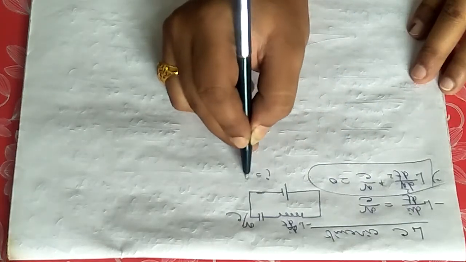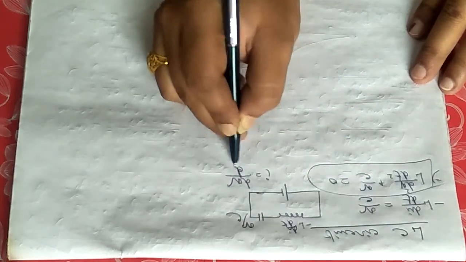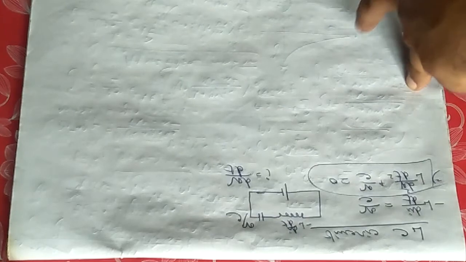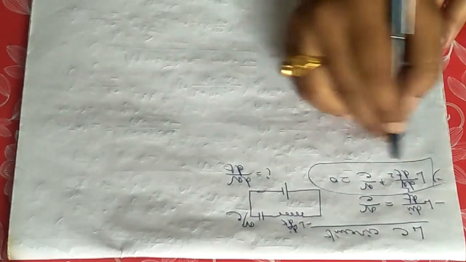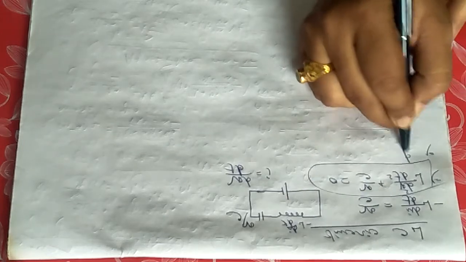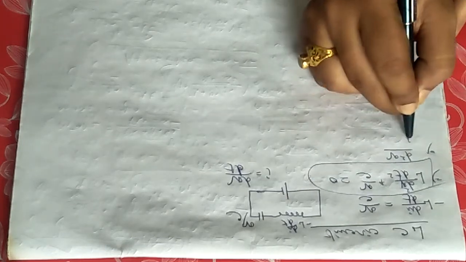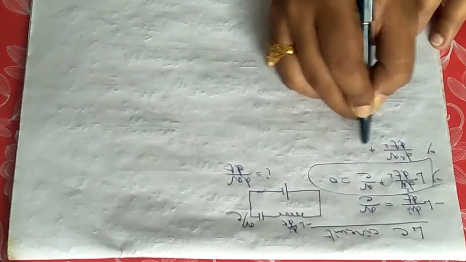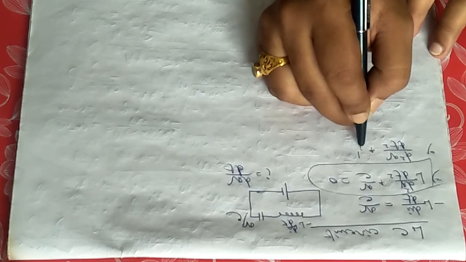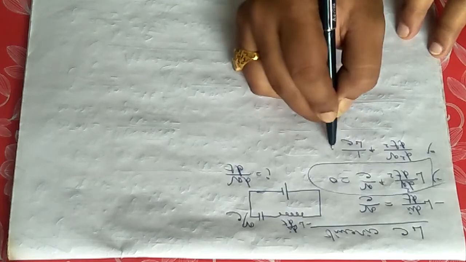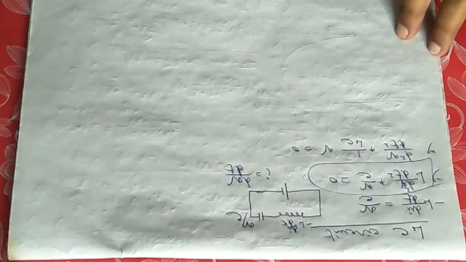The I is written as dq dt, so di dt is d2q dt2. So you can rewrite it as d2q dt2 plus 1 by LC into Q equals 0.